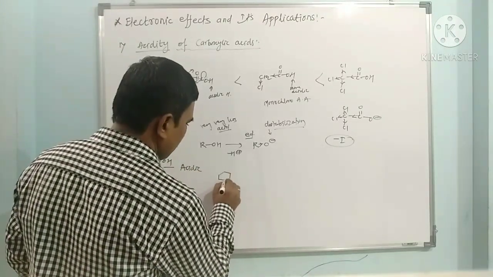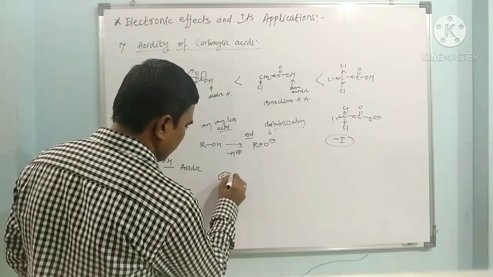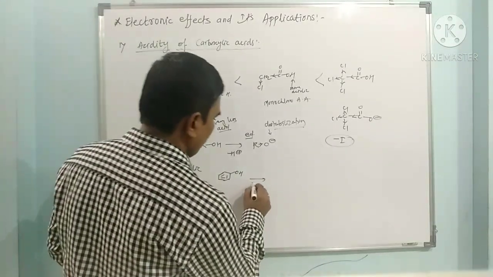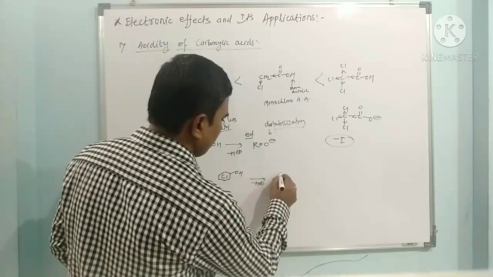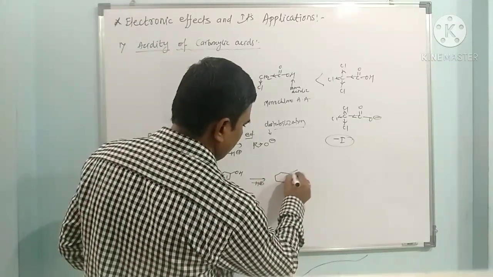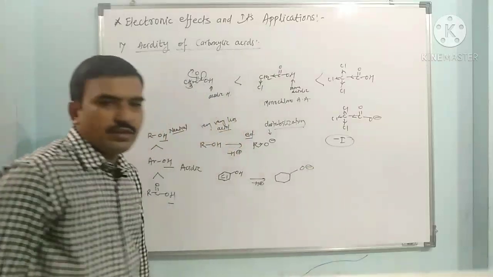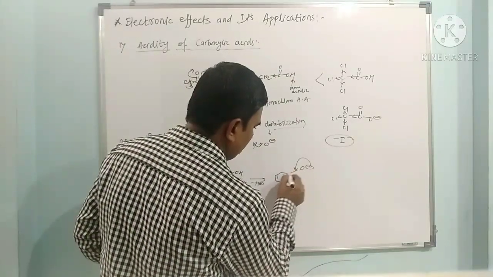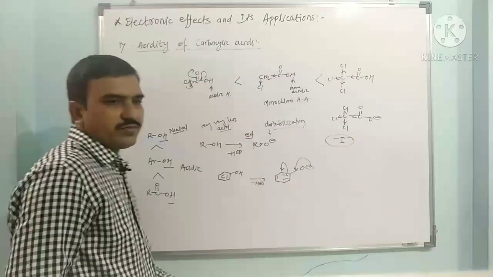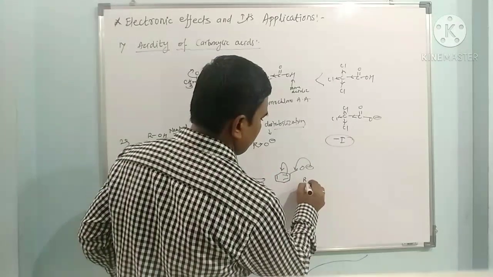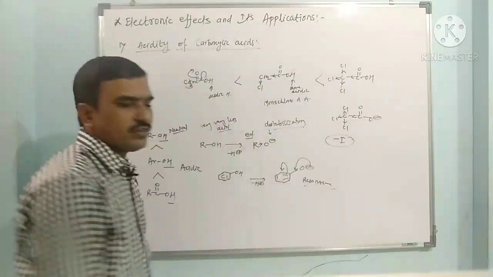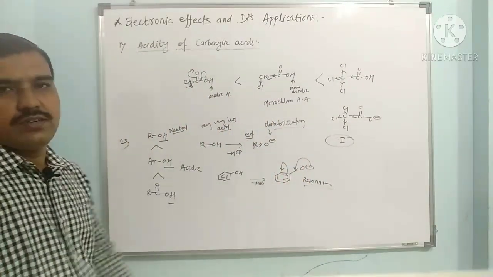Why are phenols acidic in nature? Because see the structure of phenol, here OH. When it loses this proton, minus H plus ion, we get the phenoxide. Now this phenoxide is stabilized by the resonance effect. So the resonance effect operates for the stabilization of this oxide ion.